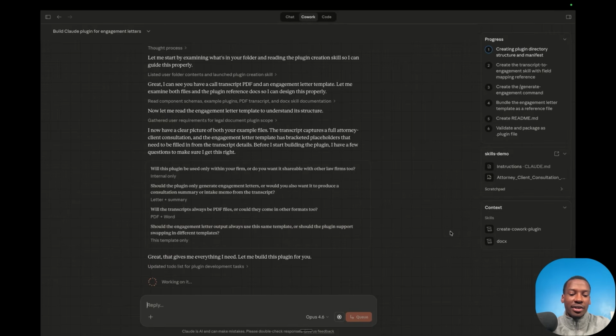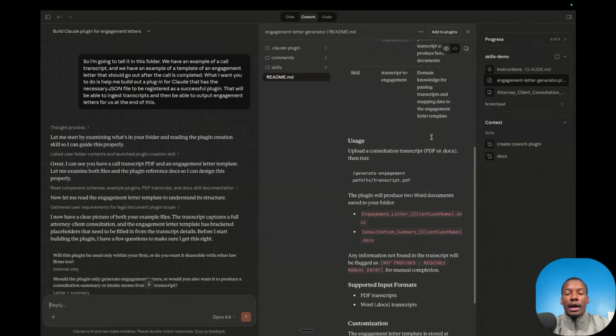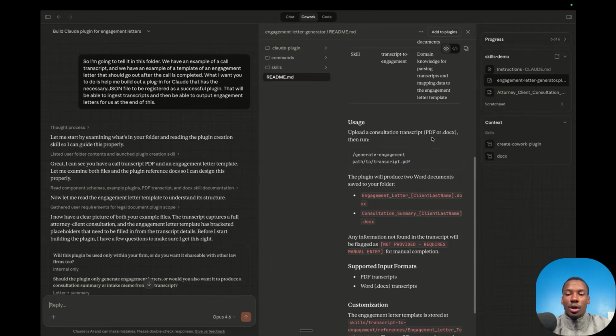And the thing that's great is, funnily enough, Claude actually has a skill. So if you see over here, it has a create cowork plugin skill, which is a skill specifically designed to help Claude build plugins for you. And so all you have to do is just go in and speak in natural language about the plugin that you would like to create.